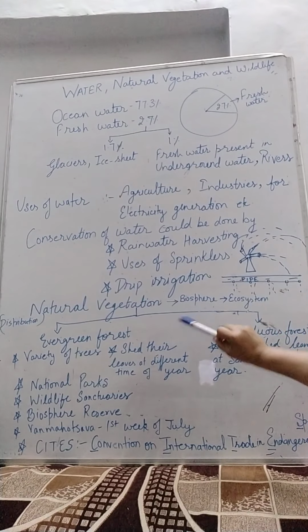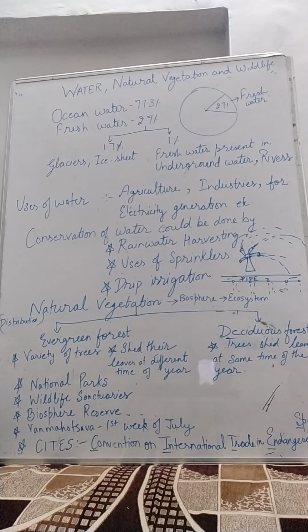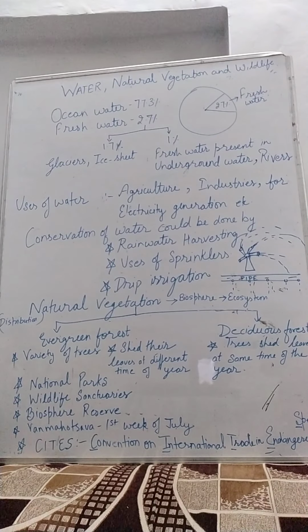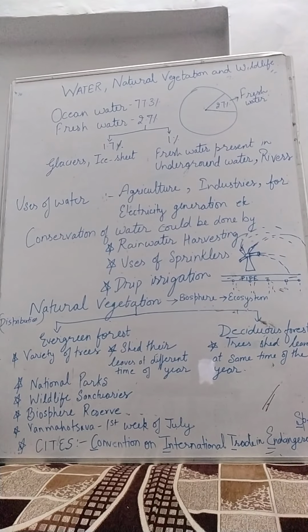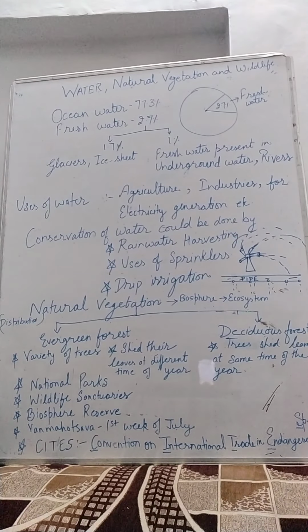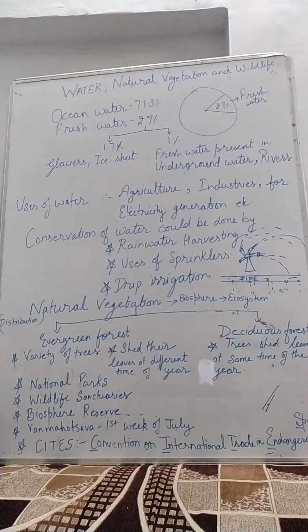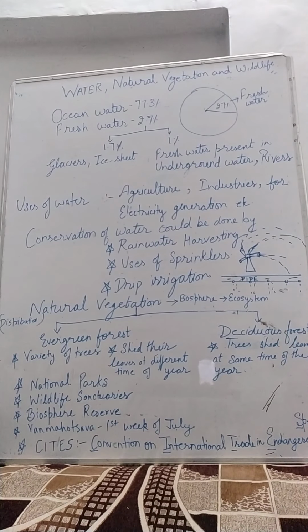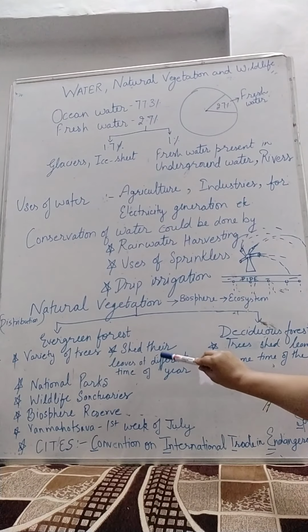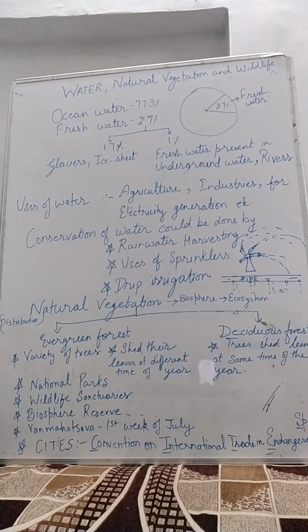What about natural vegetation? When we see the distribution of natural vegetation, we have already done it in 7th and 6th class, but still we will see that there are evergreen forests and deciduous forests. As you all know, what are evergreen forests? That remain always green. How do they remain green? There is a secret behind it.